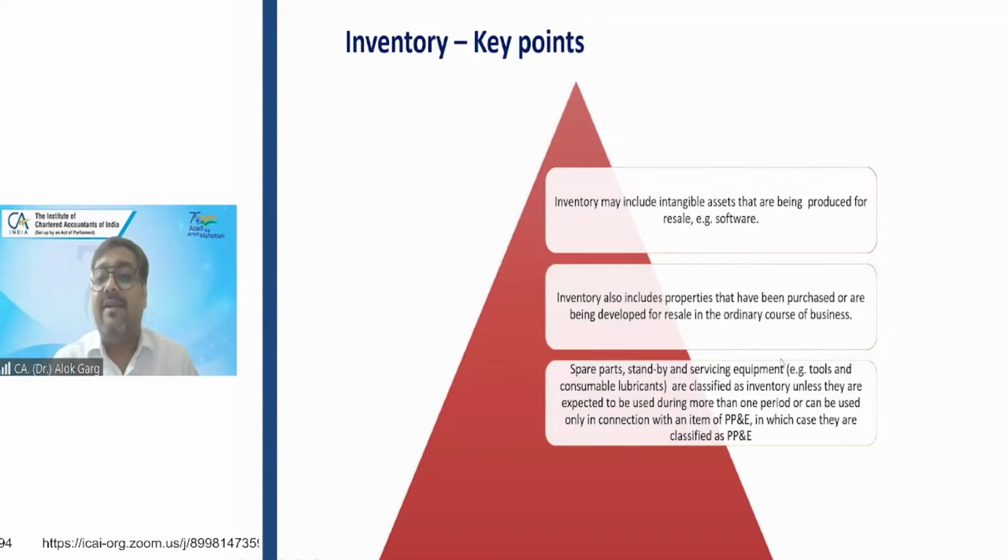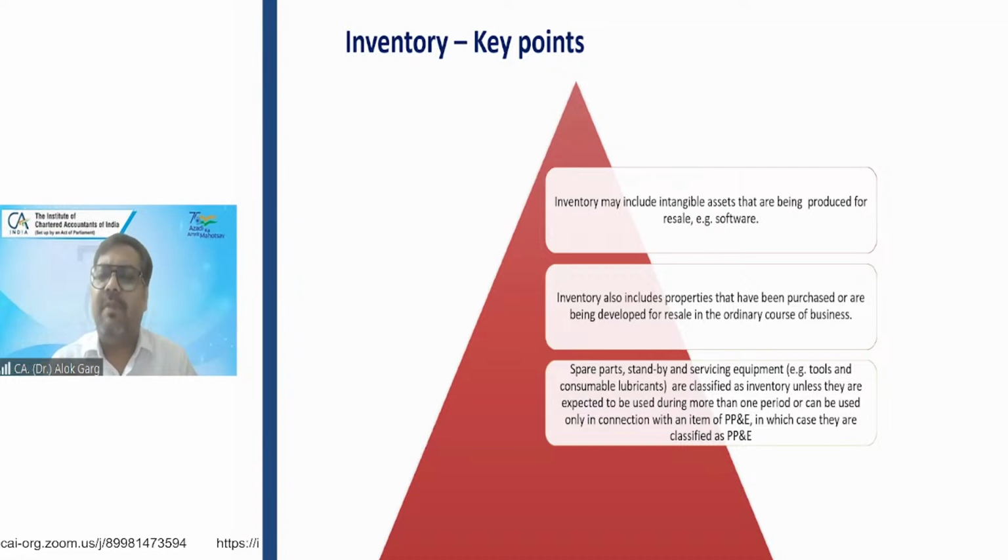Spare parts, standby and servicing equipment, for example, tools and consumable lubricants, are classified as inventory. You remember in the PP standard, I have talked about spare parts, standby equipment, servicing equipment. These are classified as inventory until and unless it is expected to be used for more than one period, right?